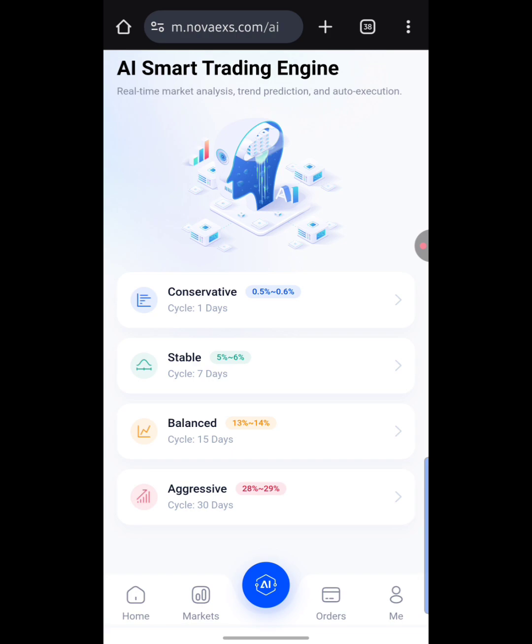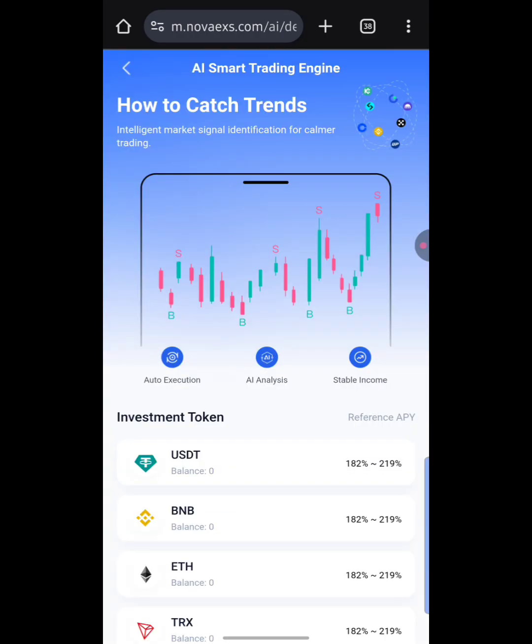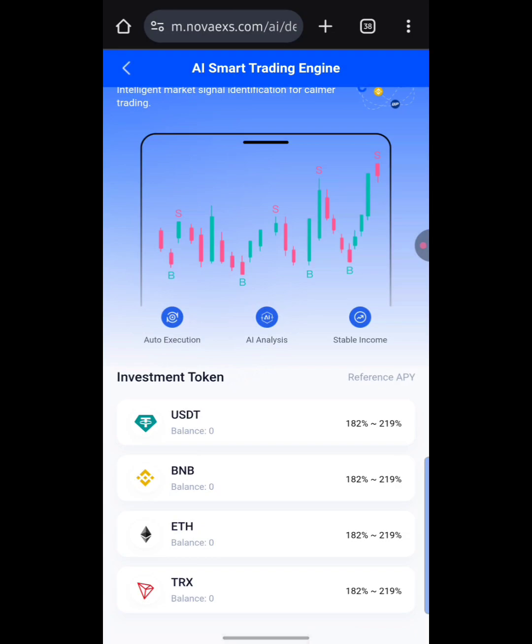Down below here says that they also have the balanced, which is a cycle of 15 days with a 13% to 14% profit. They also have the aggressive plan right here, which is a cycle of 30 days with a 28% to 29% profit, guys. Okay, so if you want to participate on the AI trading, all you just simply do is select a plan for yourself right here. Okay, so you can start with the lowest plan right here, which is a 1 day cycle, by just hitting this arrow right here, guys. Okay, so as you can see over here, you can use whatsoever crypto of your choice.